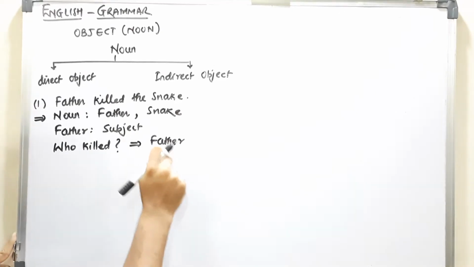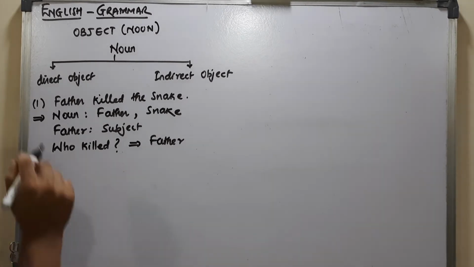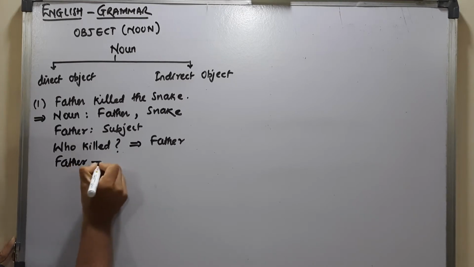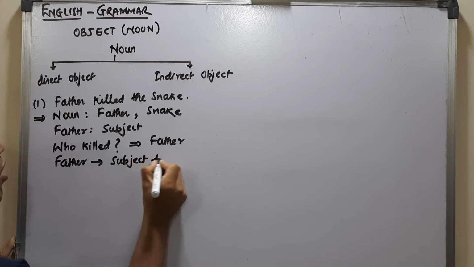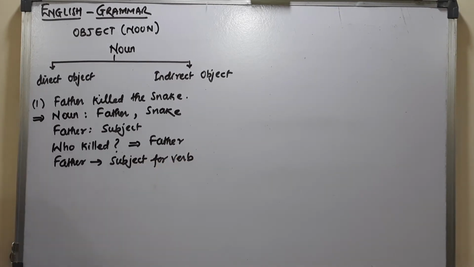So this father is nothing but the subject for the verb. Right? It is the subject for the verb.